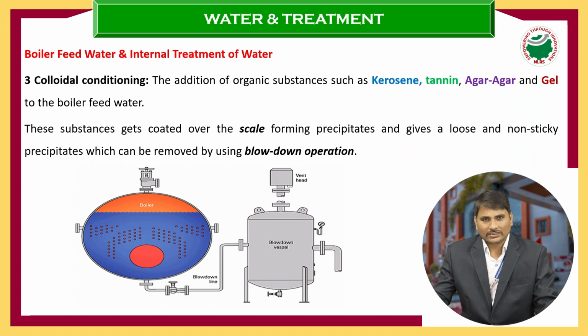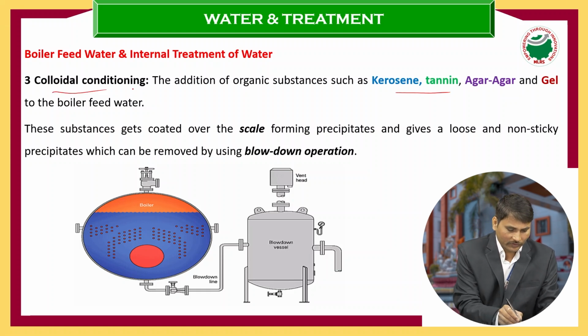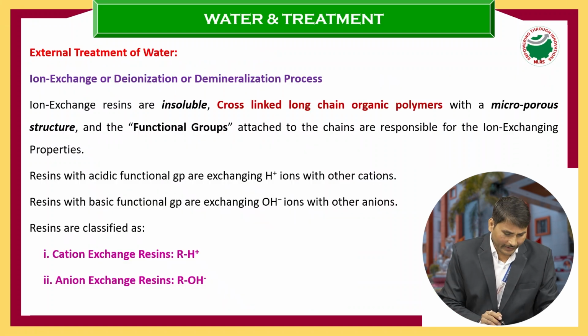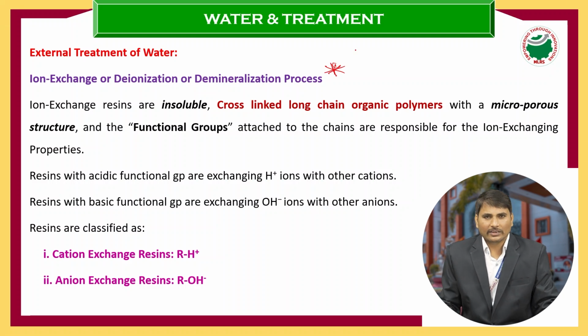And the colloidal substances. Colloidal substances like kerosene, tannin and agar agar, these kinds of gels, when mixed with water, convert the scale into sludge. Due to these colloidal substances, the scale is converted into sludge. The sludge we remove by the blow down operation or filtration. It is also one type of method we use in internal treatment. And now this is one of the important topics, the external treatment method.